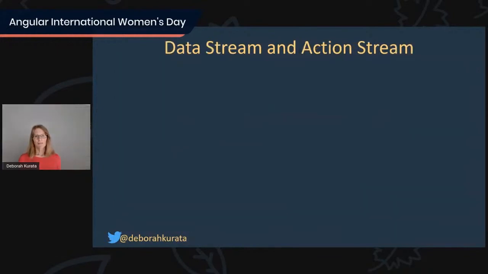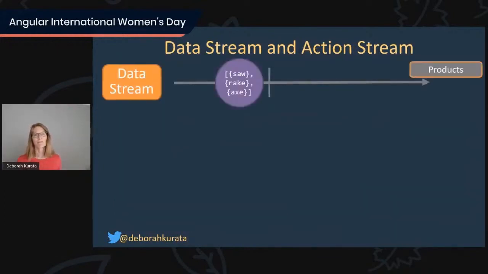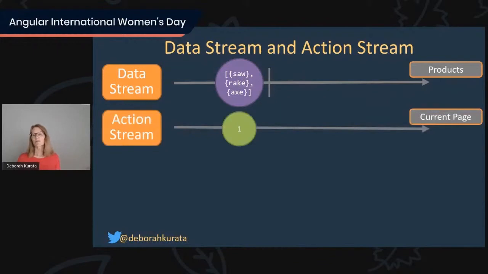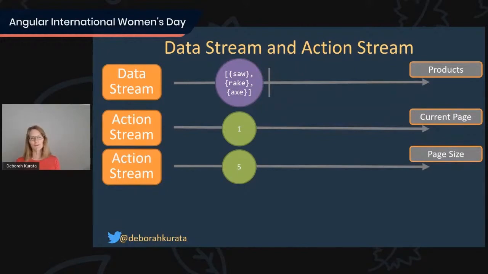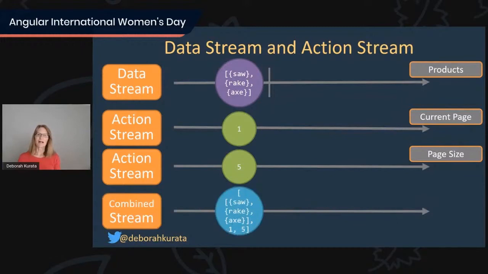All right, so data stream and action stream. So our data stream, like for example, our products, one and done. We have an action stream, which was for our current page. We have another action stream for our page size. We have another one for our filter, but I only had room for 2 here. You can combine them. It will emit the most recent value from each stream once each stream emits.